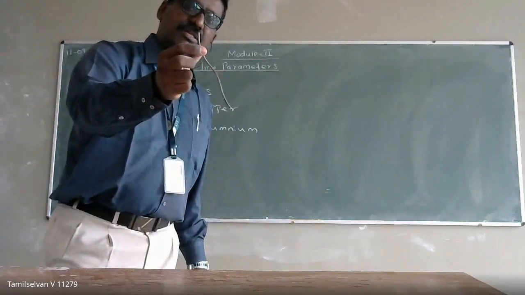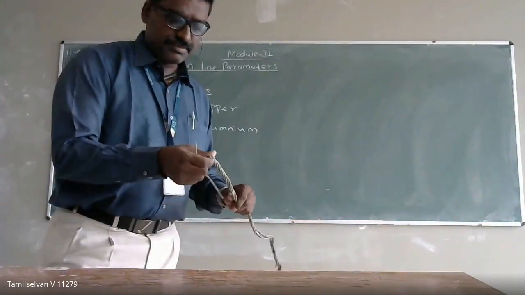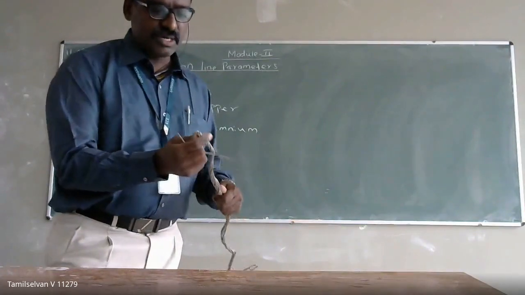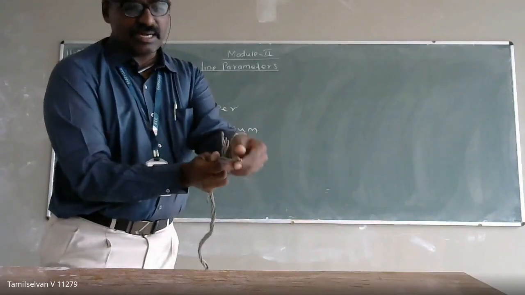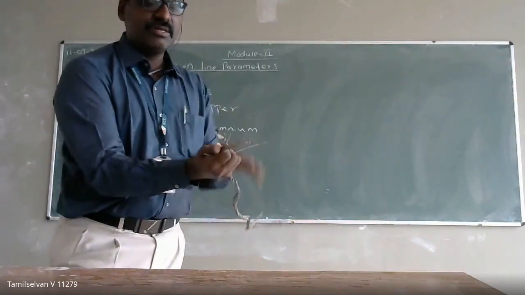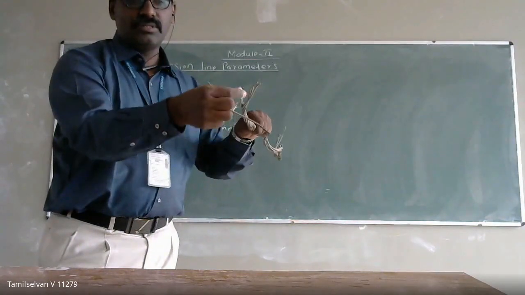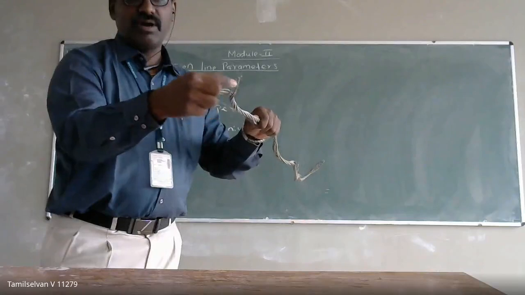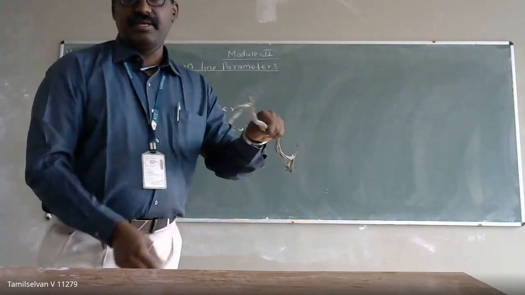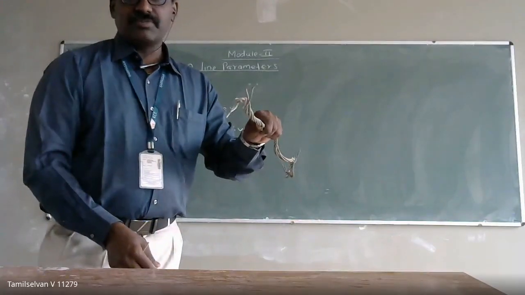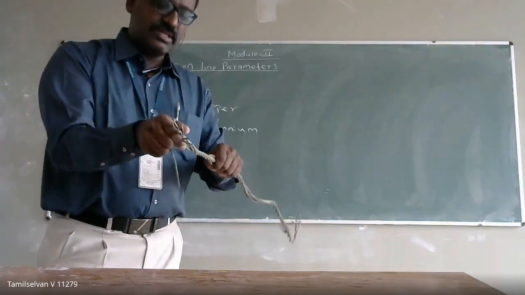If you observe clearly, there are 7 strands in the conductor: 1, 2, 3, 4, 5, 6, 7. They are arranged in a spiral. Why we are doing it like this, we will discuss in today's class.